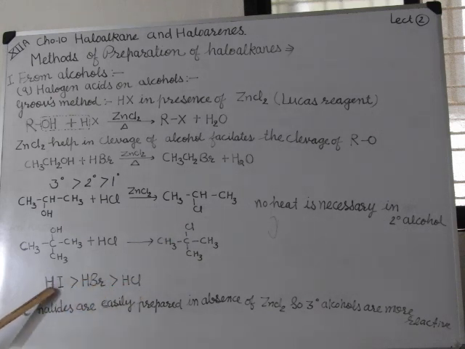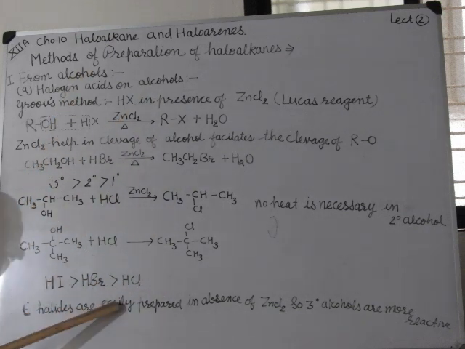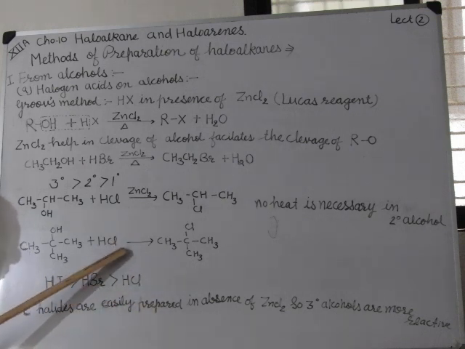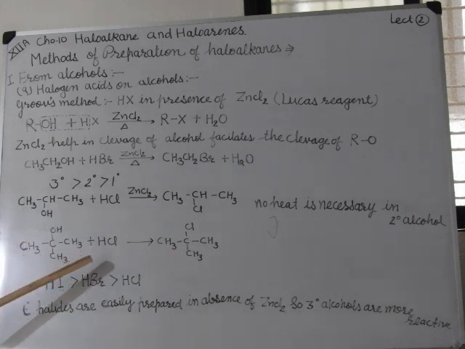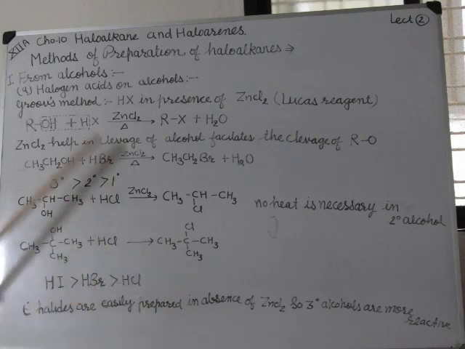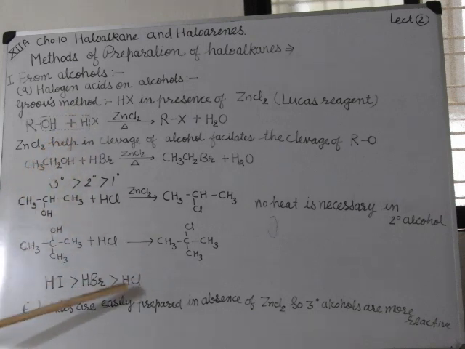HI is more reactive than HBr due to the large size of iodine. It readily reacts with any of the alcohols to give haloalkanes. Tertiary halides are easily prepared in absence of ZnCl2. Tertiary alcohols are more reactive than secondary and primary alcohols. In this way, we study preparation from alcohols. These halides can be prepared by this method.